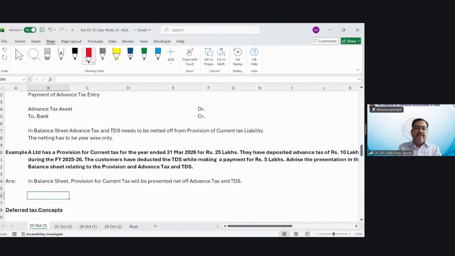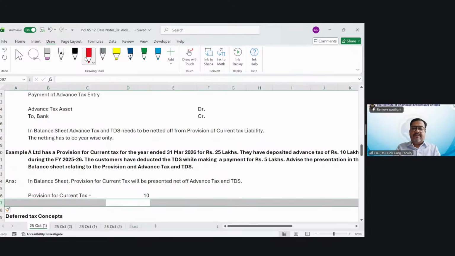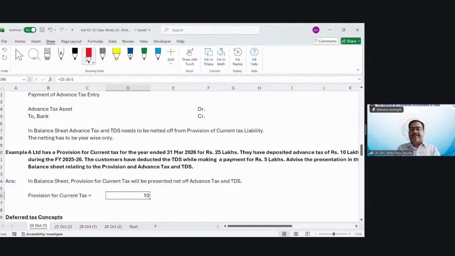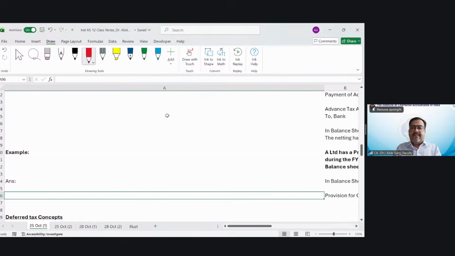So it will be shown as a provision for current tax. Current tax is equal to how much? Provision of current tax 25 minus 10 minus 5, which is 10 lakhs. Is that clear, my dear friends?